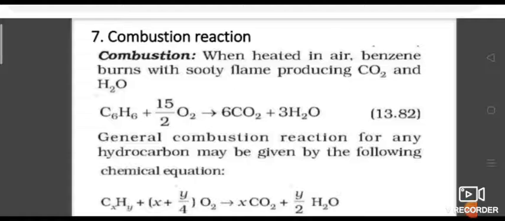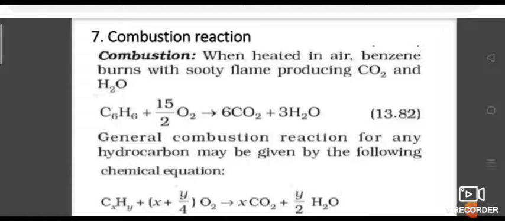So the general combustion reaction for any hydrocarbon may be given as follows: CxHy, where x is the number of carbons and y is the number of hydrogens, plus (x plus y/4) O2 gives x CO2 plus y/2 H2O.